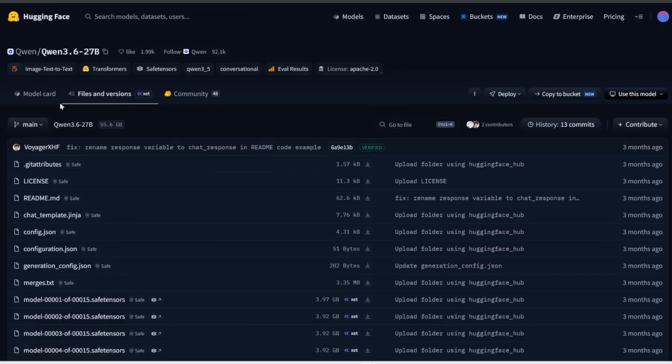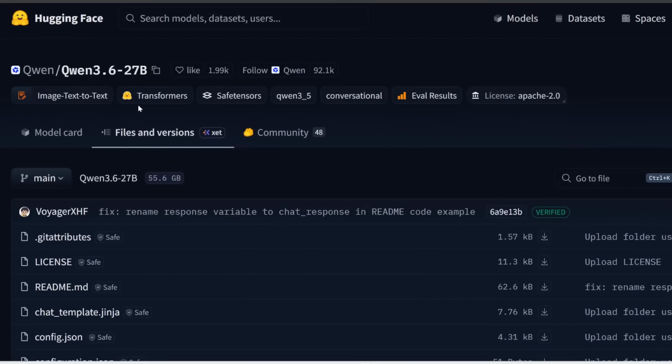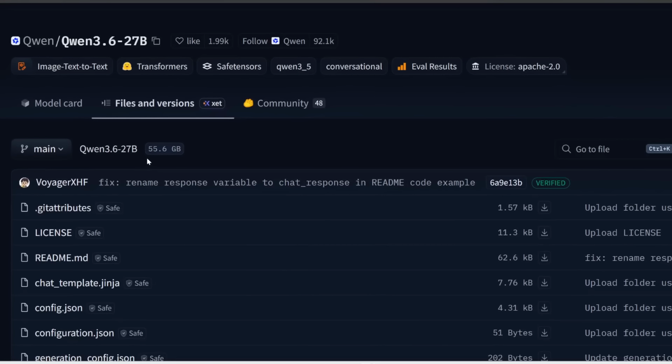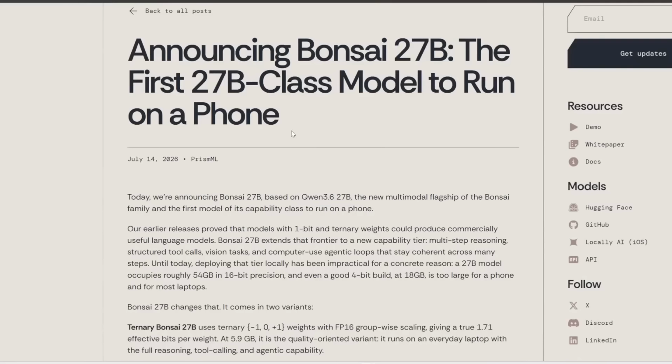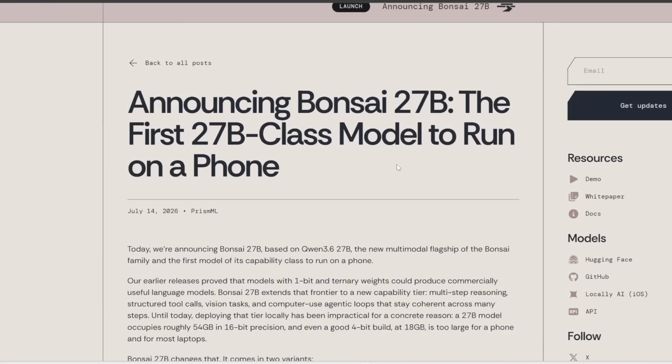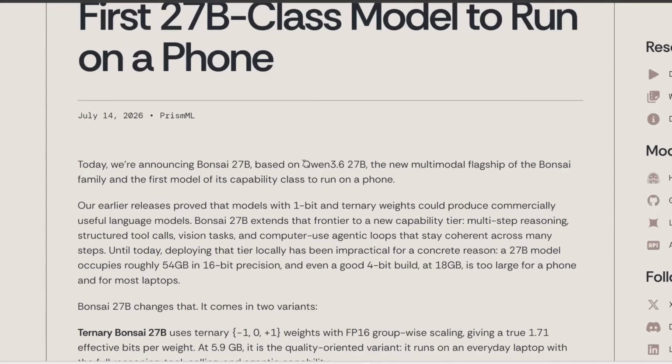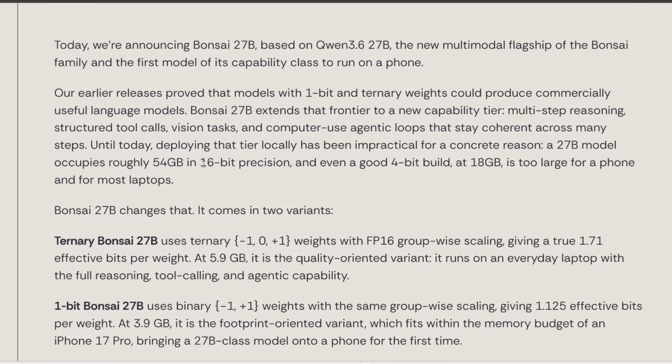The problem is if you click on their main repo and you look at the total size of this, it's 56 gigabytes. So you'll need like a high-end GPU to run this. But here, what Bonsai did is they basically took this massive Qwen 3.6 model and compressed it and made it efficient enough to run on just a mobile phone. Now, here's the problem they faced. Like I showed you, the full model is like over 50 gigabytes in size.